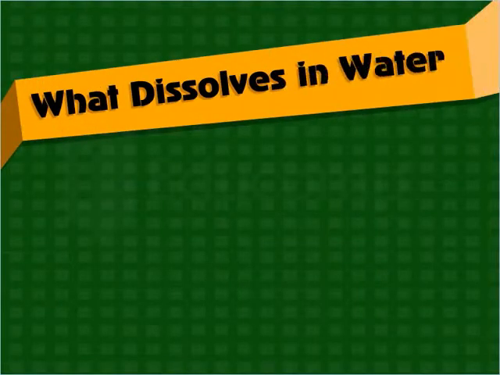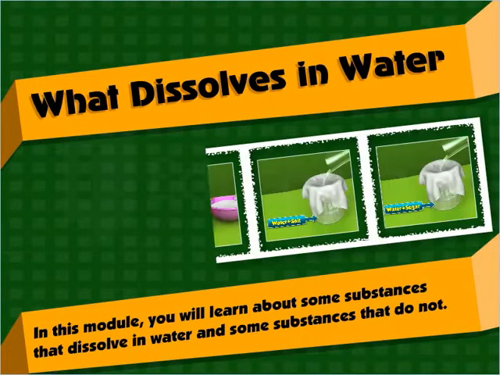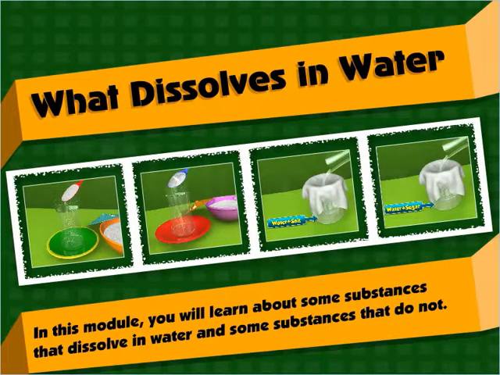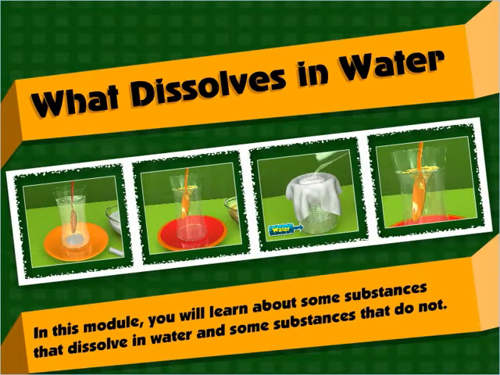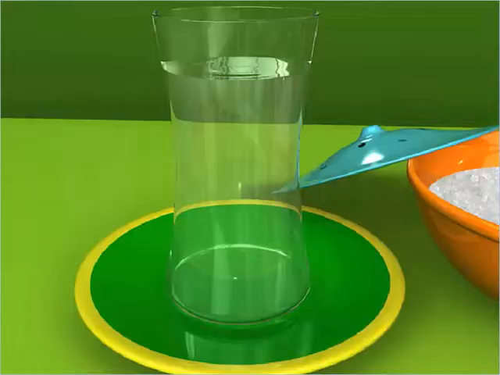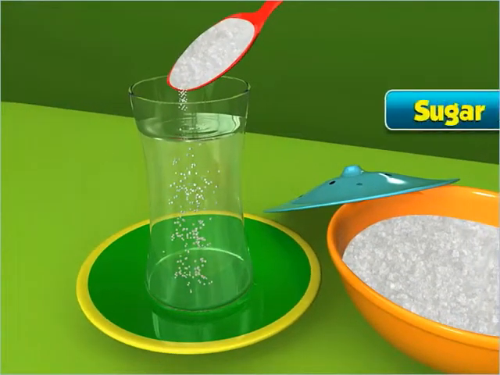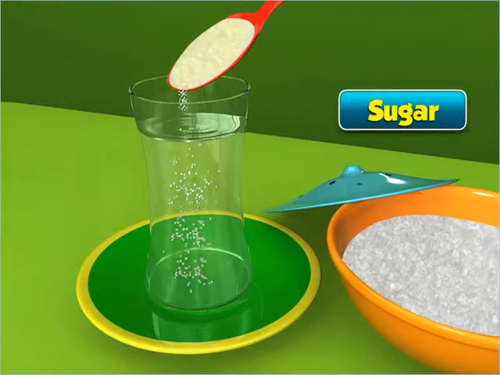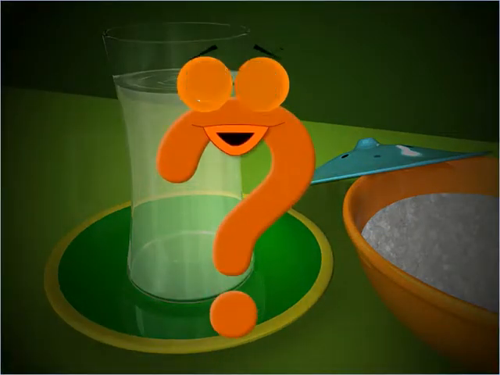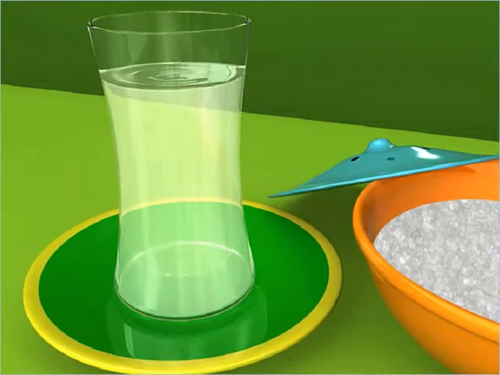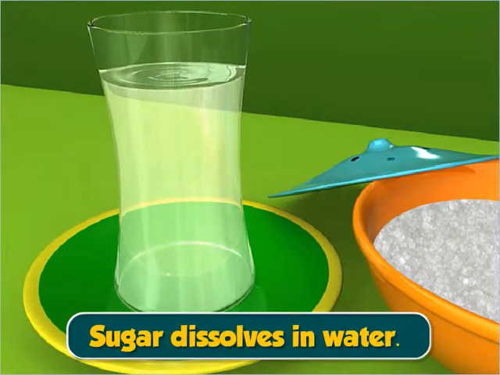What dissolves in water? In this module, you will learn about some substances that dissolve in water and some substances that do not. Take a glass of water. Add some sugar to it and mix well. Where did the sugar go? It has dissolved in water. So, sugar dissolves in water.